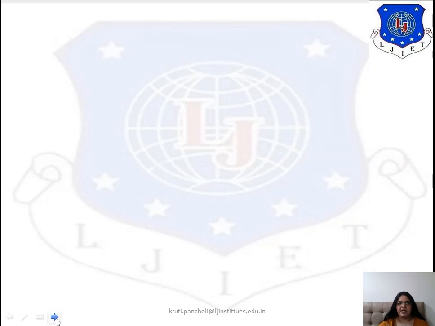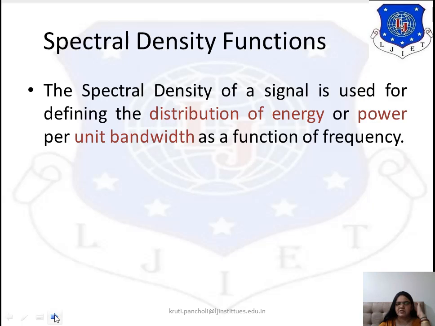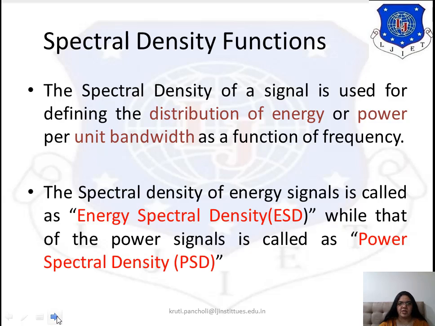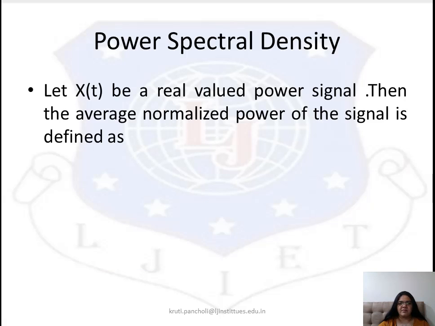In the last video, you learned about the energy spectral density as spectral density functions. Spectral density of a signal is used for defining the distribution of energy or the power per unit bandwidth as a function of frequency. There are two types of the spectral density of the signals, that are the energy spectral density and the power spectral density. So now, power spectral density.